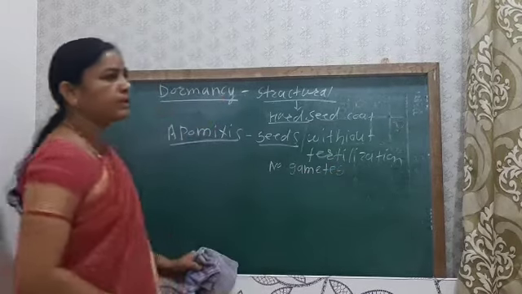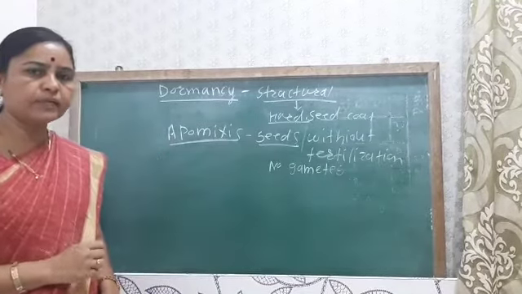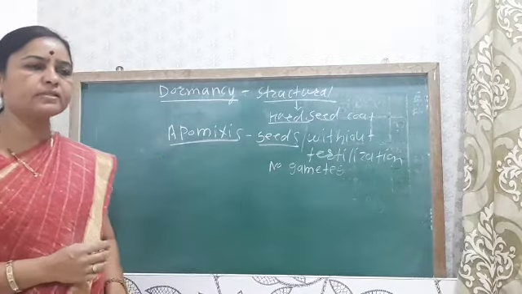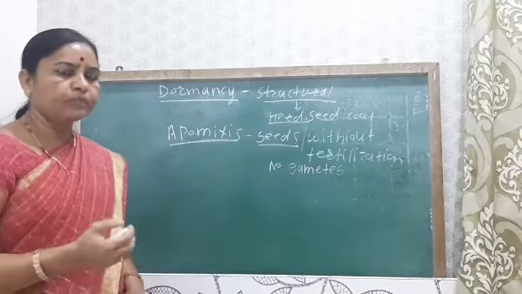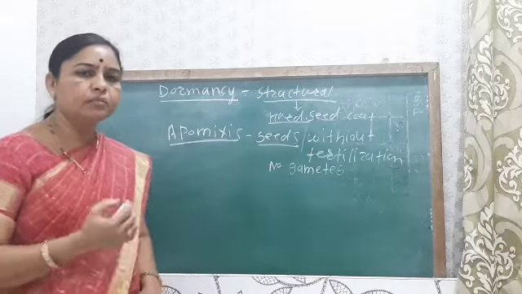So in apomixis, there is no meiosis and no syngamy. Syngamy means the fusion of the male gamete and the egg. For gamete formation, as we have seen, meiosis takes place.